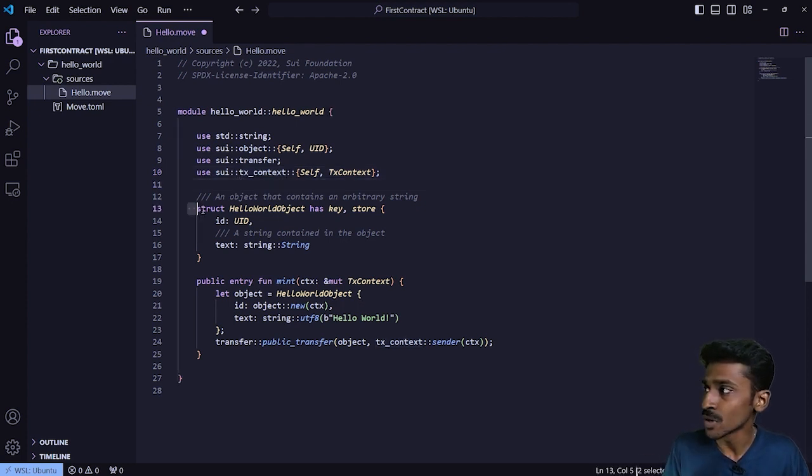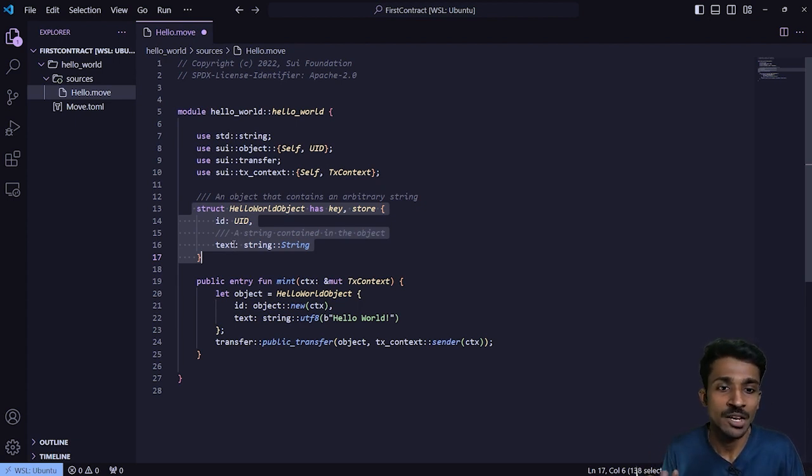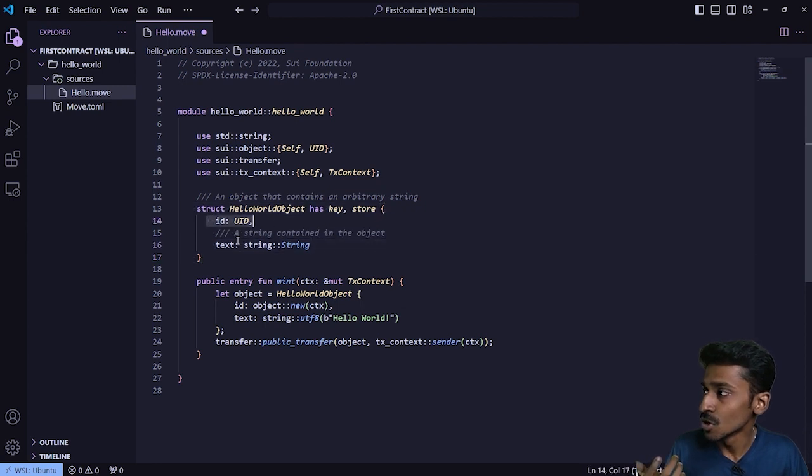So the idea here is we're going to be creating an asset called hello world object. This is going to be the asset that we'll be creating. And the way you actually create the object, because assets are object based, is by using the struct keyword. The struct keyword basically allows you to create a struct, allowing you to store information within that object, which for the time being is going to be the ID and a particular text. Okay, now we are also giving it two abilities over here, one of which is key, and then we have store.